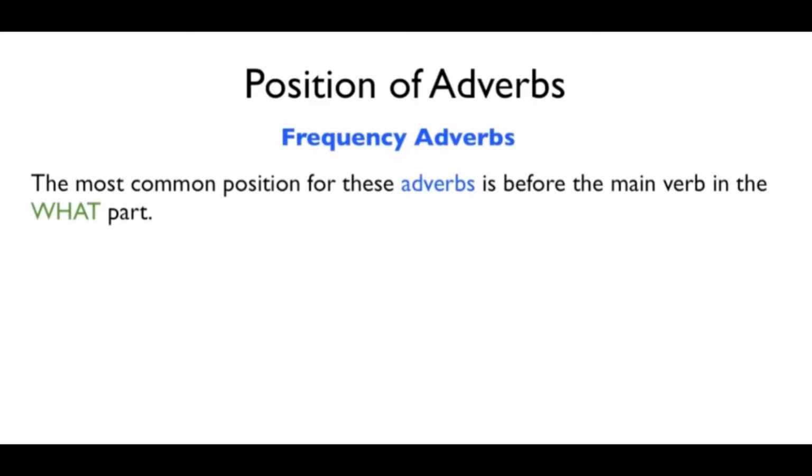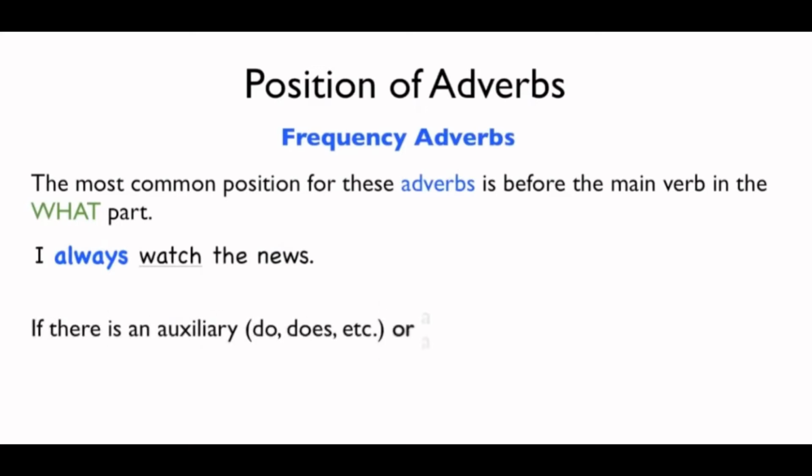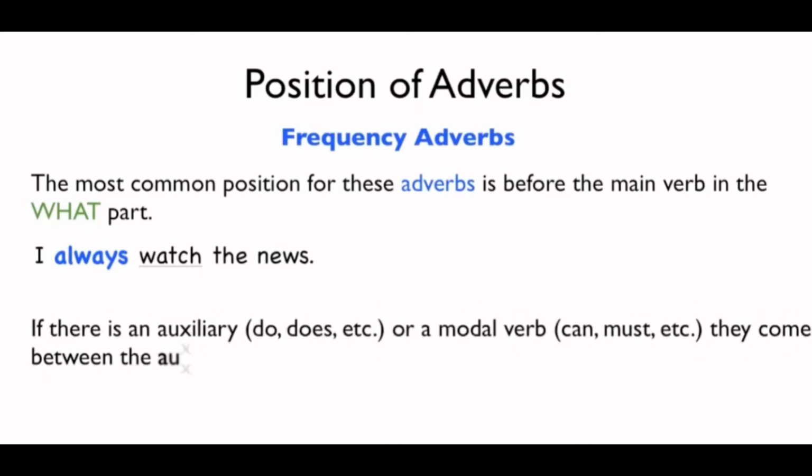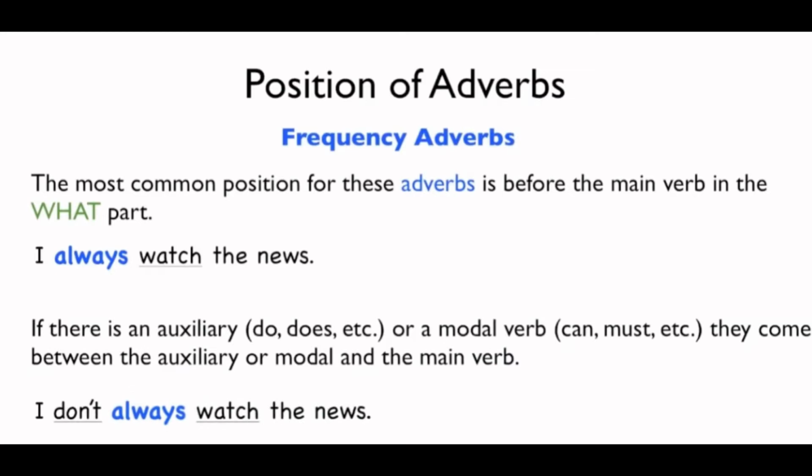Let's take an example. Always. I always watch the news. And if there is an auxiliary, do, does, or don't, doesn't, etc., or a modal verb, can, must, etc., the adverb comes between the auxiliary or modal and the main verb. For example, I don't always watch the news. I can't always watch the news.